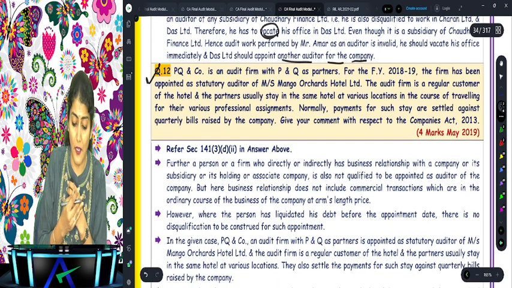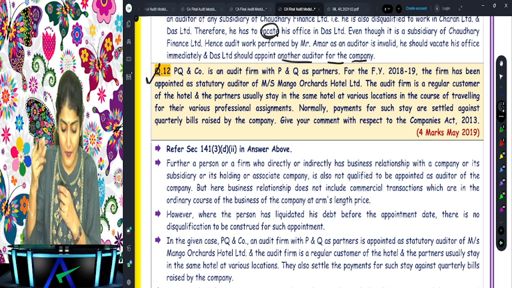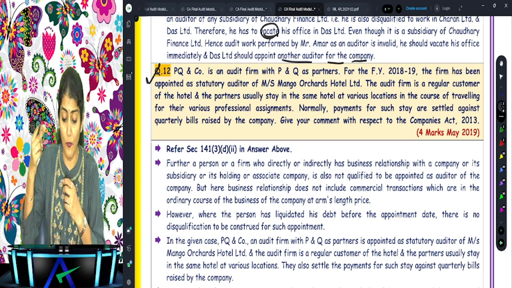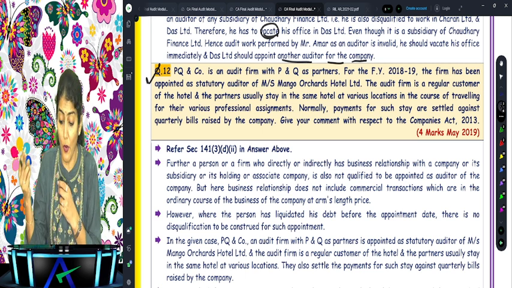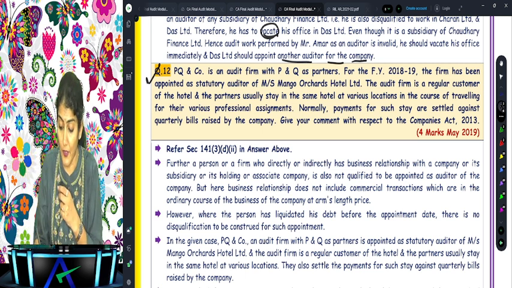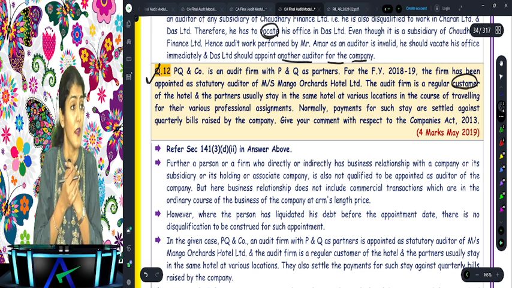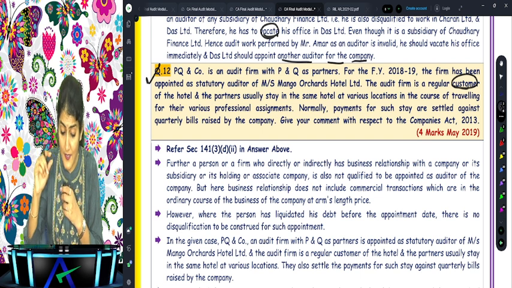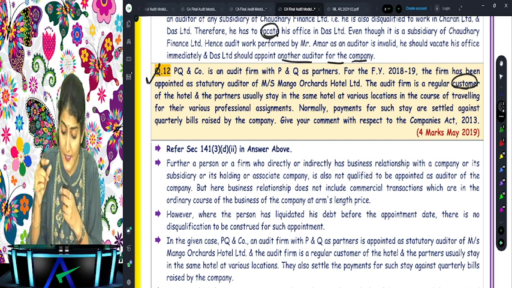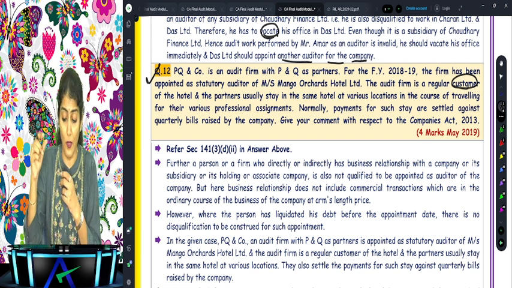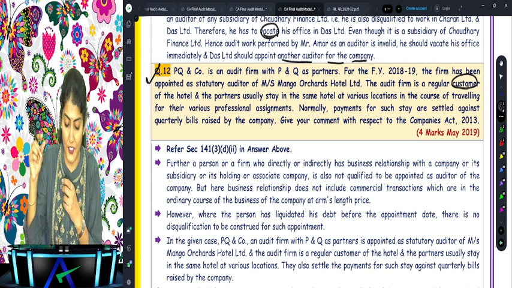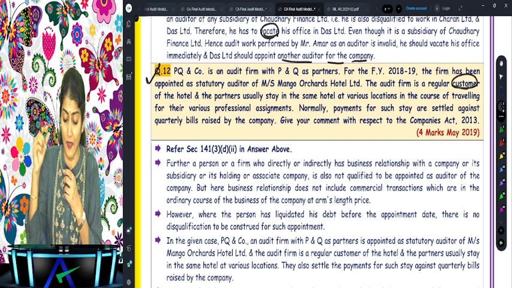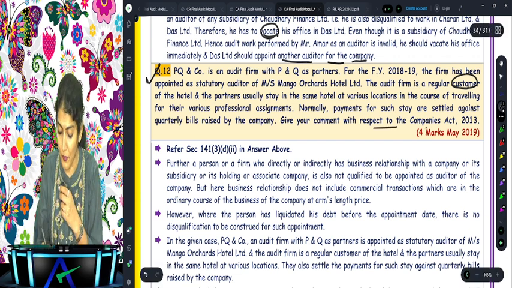Next one. PQ and Company is an audit firm with partners P and Q. For 2018-19, the firm has been appointed as statutory auditor of Mango Orchids Hotel Limited. The audit firm is a regular customer of the hotel. A customer means what? Business relationship. The exception under 141(3)(e): it is a regular customer of the hotel and the partners usually stay in the same hotel at various locations in the course of traveling for their various professional assignments. Normally, payment for such stay is settled against the quarterly bills raised by the company. Give your comment with respect to the Companies Act.